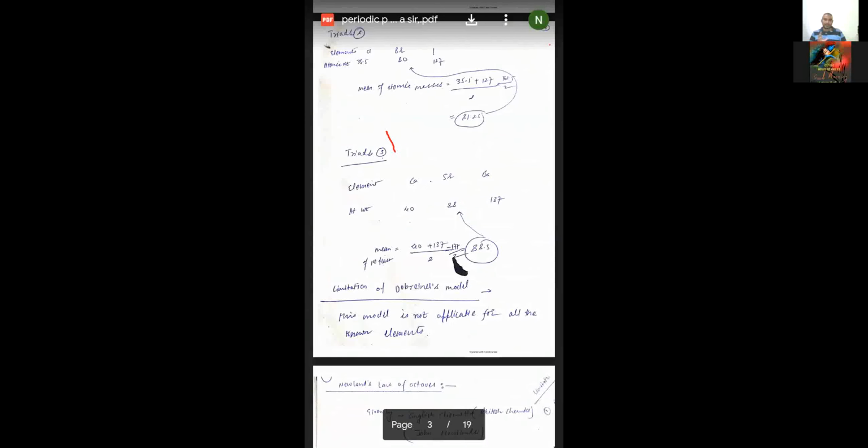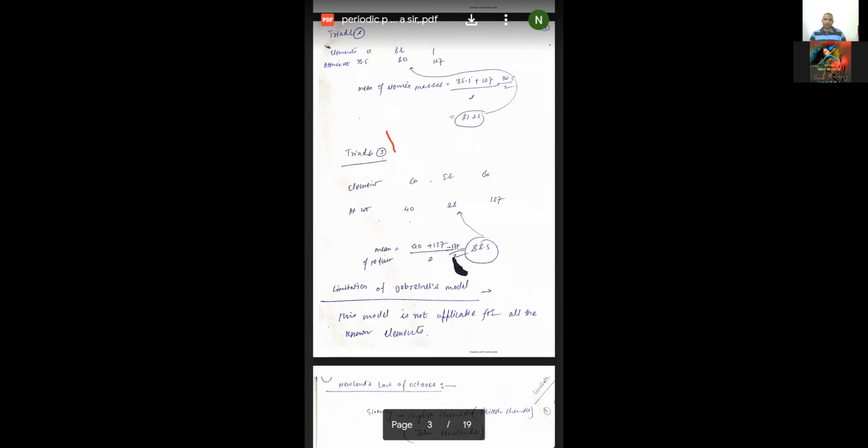Döbereiner selected the triads model, students, and what it said is that the mean of the first and third element should be equal to the atomic mass of the second element. So Döbereiner classified elements in groups of 3, groups of threes. What is the theme behind classifying groups of 3? All of them have similar properties.